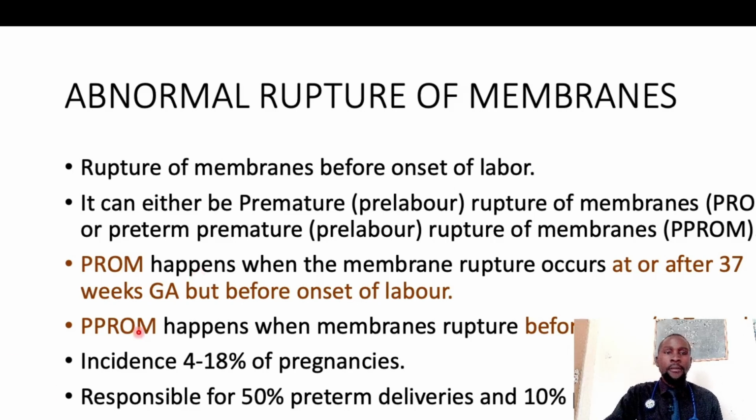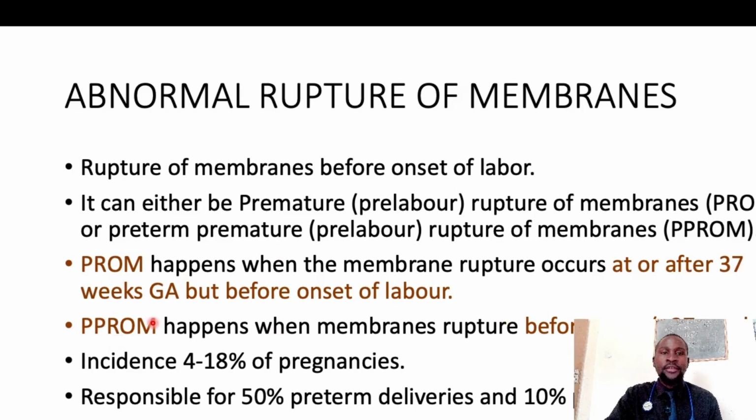Then we have what we call PPROM. This one is preterm. The other P stands for preterm, so this is preterm premature rupture of membranes or preterm pre-labor rupture of membranes. It means that this rupture of membranes is occurring before term, and term starts at 37 weeks. So 37 weeks to 42, that's term.